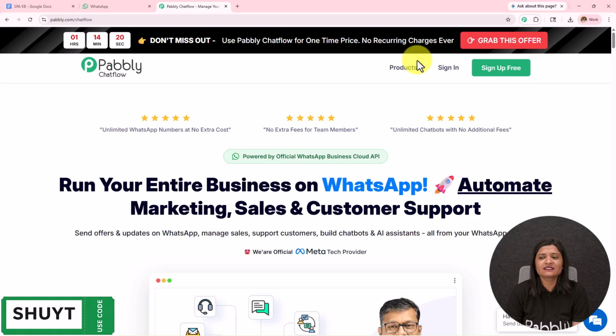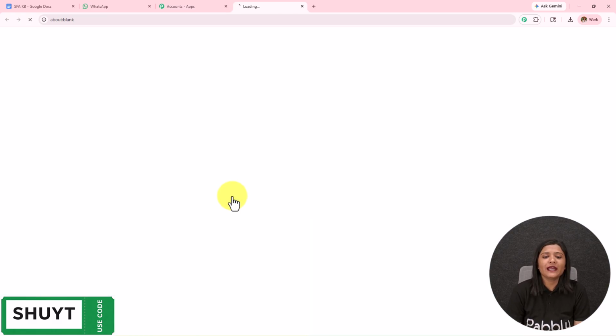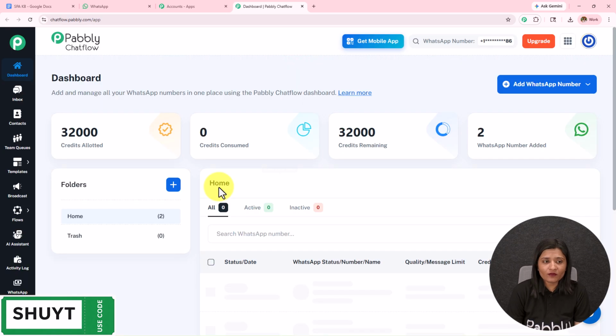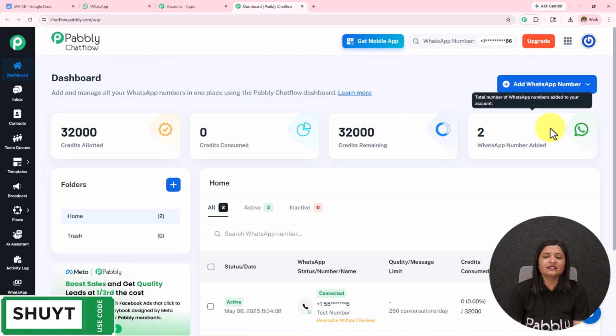Here, as I am an existing user, I'll click on the sign in, and here the all Pabbly apps page has appeared, which is showing me all the Pabbly applications. I'll click on this Pabbly Chatflow access now, and I will land on the app dashboard of Pabbly Chatflow, where I will be able to find the credit allotted, credit consumed, credit remaining, and the WhatsApp number added.